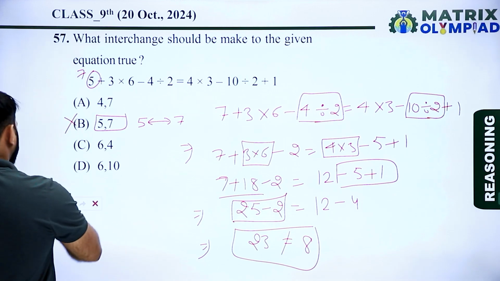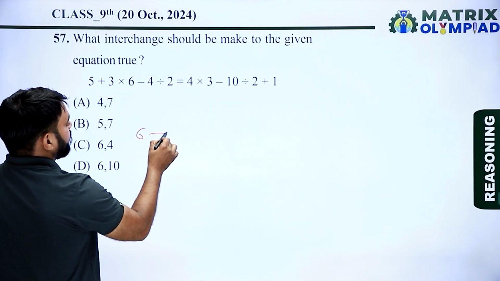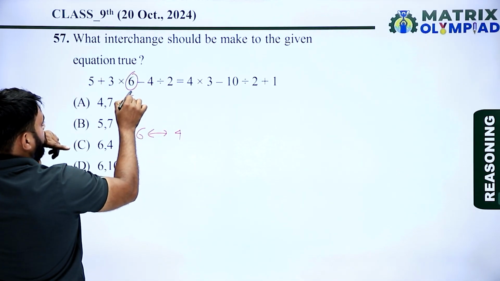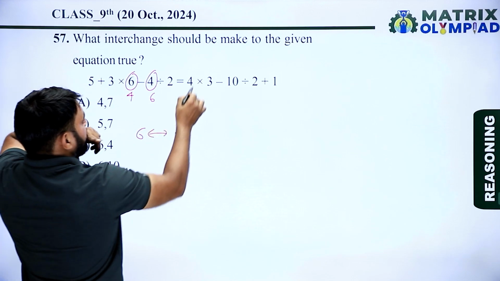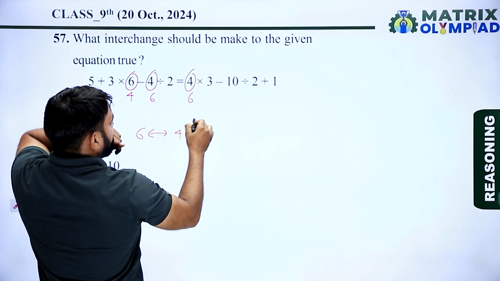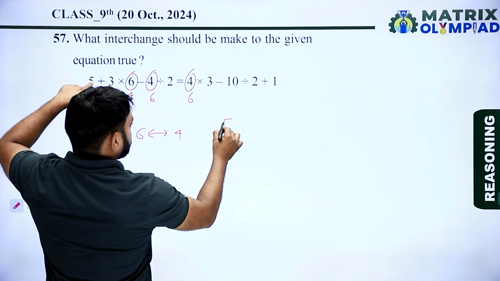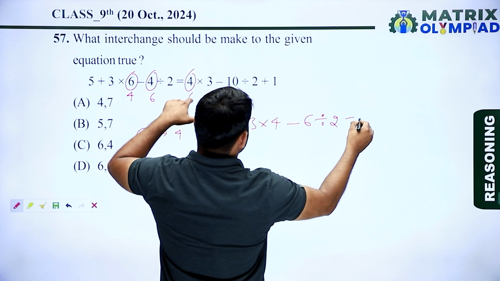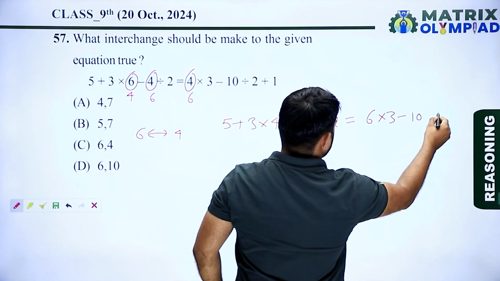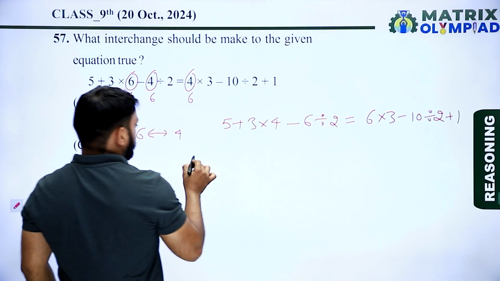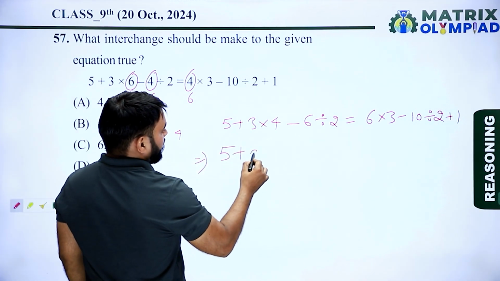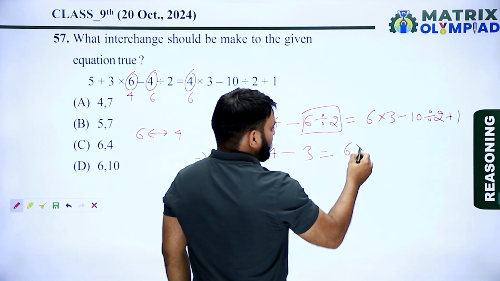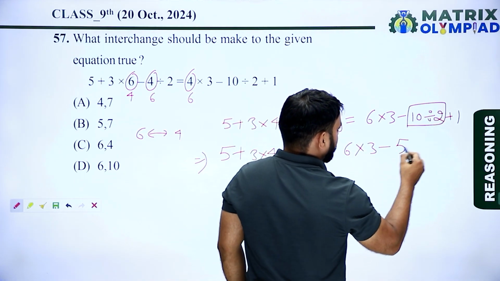Now taking option C. According to option C, 6 becomes 4 and 4 becomes 6. So the equation is 5 plus 3 into 4 minus 6 divided by 2 is equal to 6 into 3 minus 10 divided by 2 plus 1. Now using the BODMAS rule, 6 divided by 2 means 3, and 10 divided by 2 means 5.